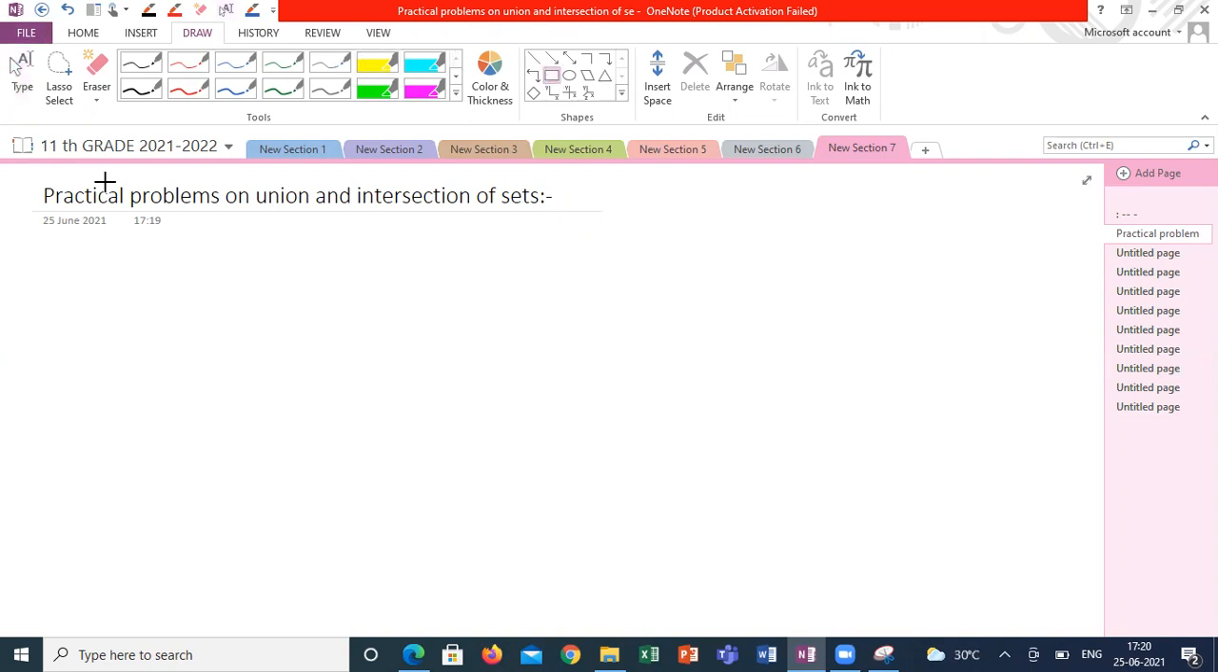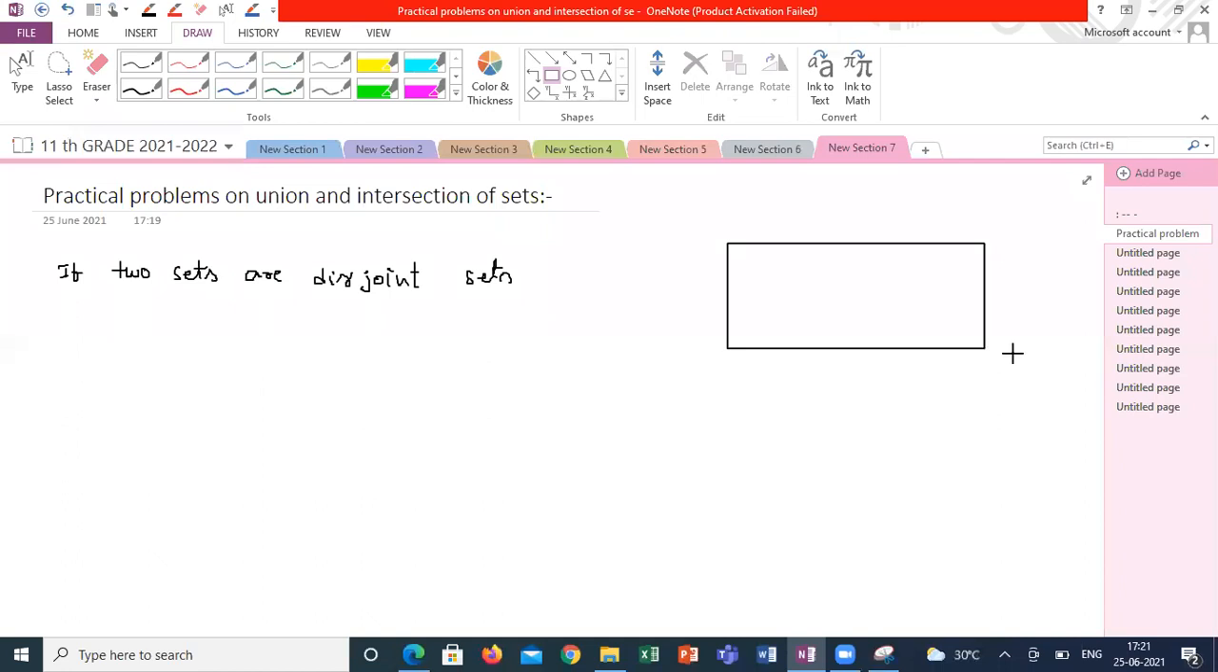So first I am taking if two sets are disjoint sets. What is the meaning of disjoint sets? This is one set and this is another set. There is no relation between the sets. This is my universal set, set A, set B. Suppose I am giving n of A is equal to x, n of B is equal to y. There are no common elements.